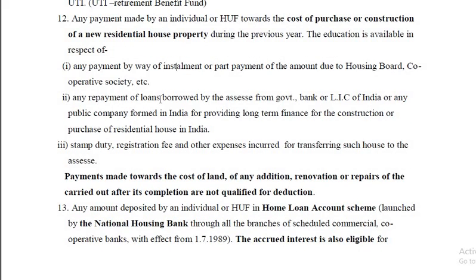Any repayment of loans borrowed by the assessee from the government or bank or LIC of India or any public company formed in India for providing long-term finance for the construction or purchase of residential house in India.